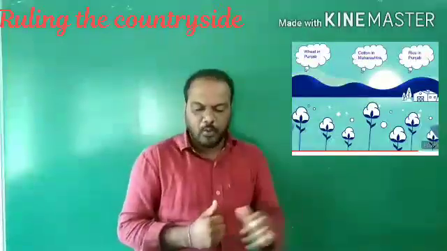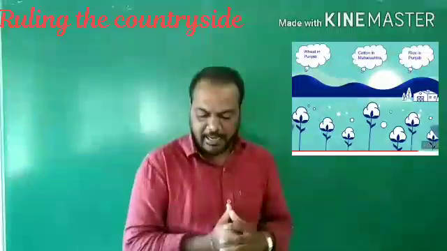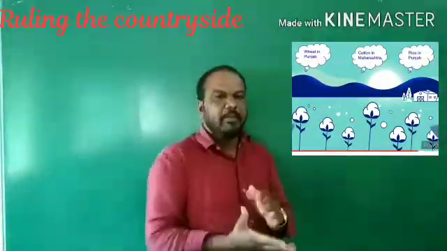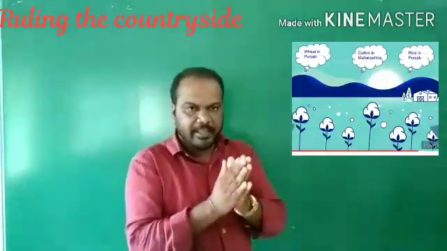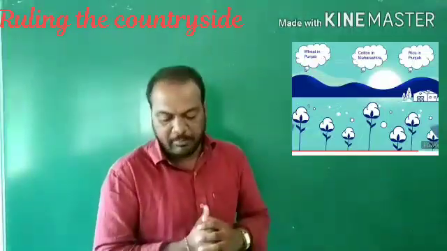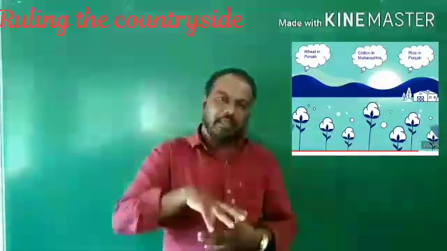Here, how was this done? The British used a variety of methods to expand the cultivation of crops that they needed. Several cultivators were made to expand cultivation of the crops that they needed. They used a variety of methods.